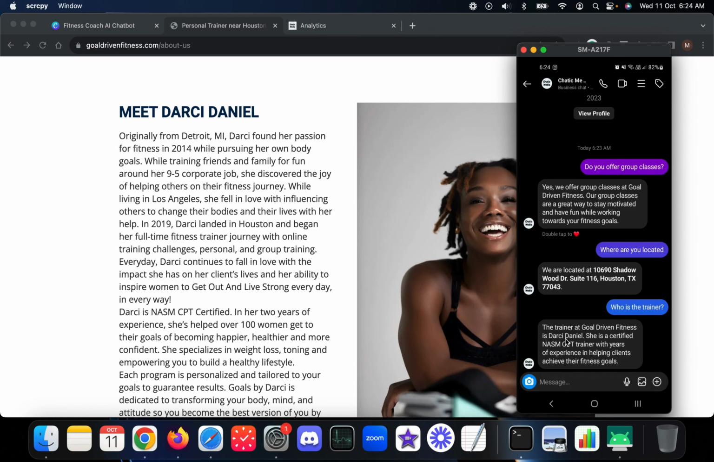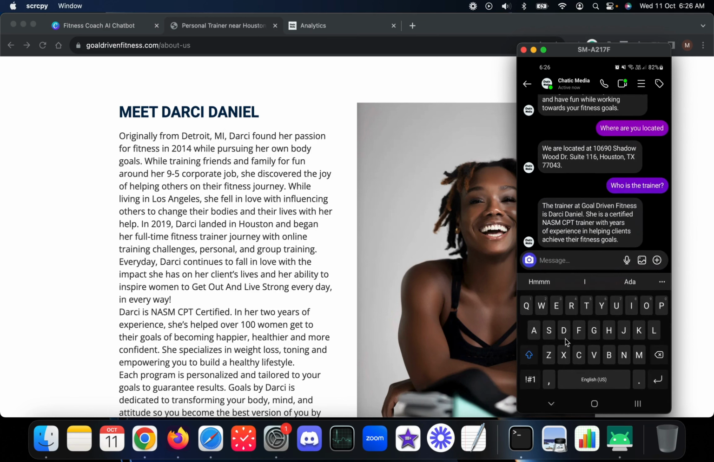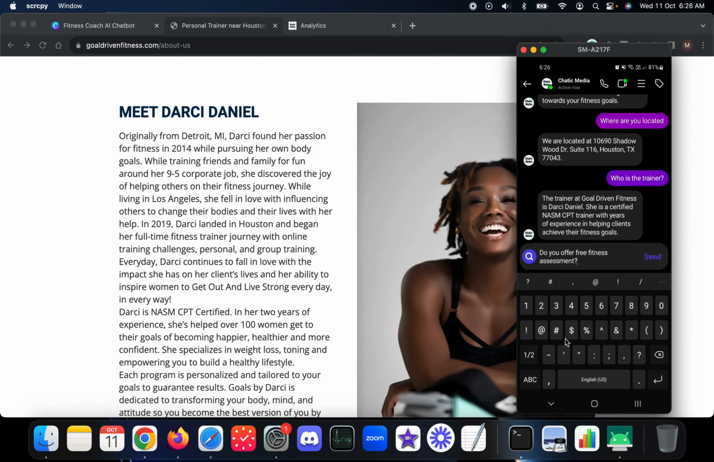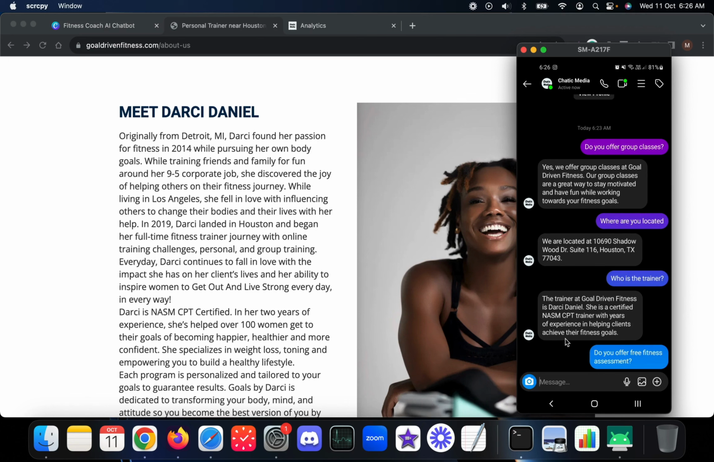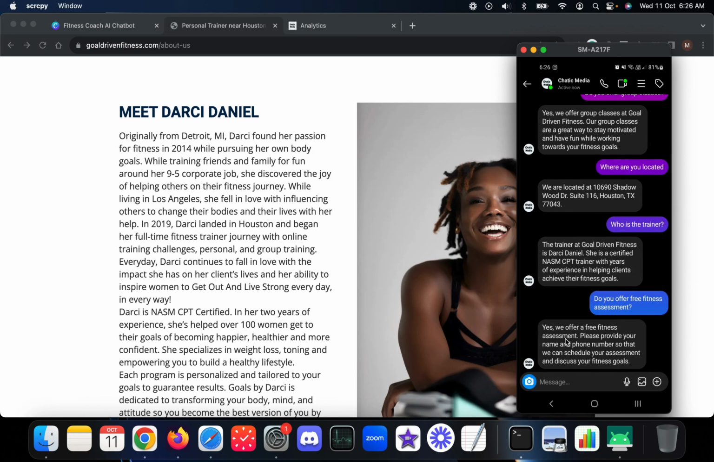Now let's see how the lead generation process works. It works when someone asks about the free fitness assessment. So let me ask, do you offer free fitness assessment? Let me see how this responds to us. This starts the lead generation process for the chatbot. It says yes, we offer free fitness assessment, please provide your name and phone number so that we can schedule your assessment and discuss your fitness goal.